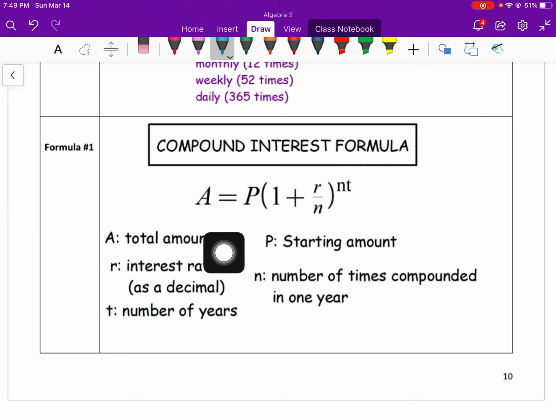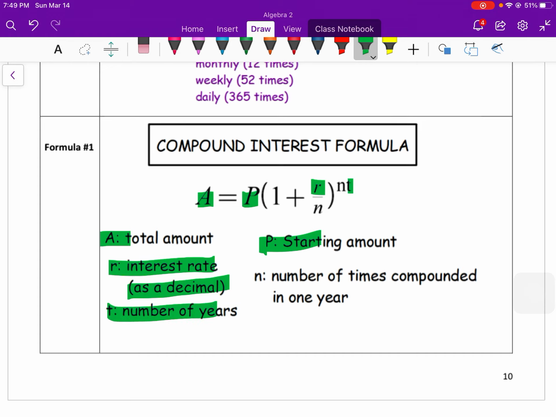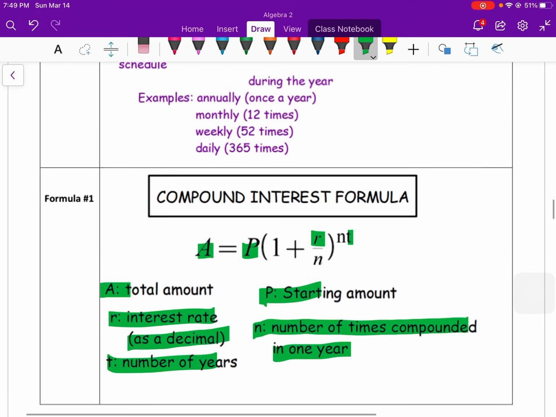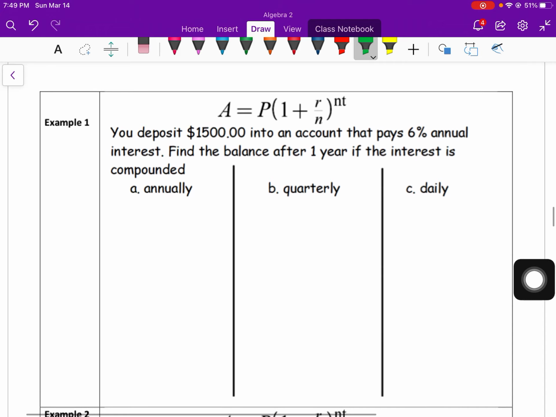So some things have changed. A is now your total amount. P, where it was A in the last equation, P is here. This is now your starting amount. R, that's your rate again, so the decimal, the percent. A is your total amount, P is your starting amount, T again is the number of years, and now a new one here is N, the number of times compounded in 1 year. So that's these examples up here. It can be annually, in which case N would just be 1. So let's look at a couple examples of that.